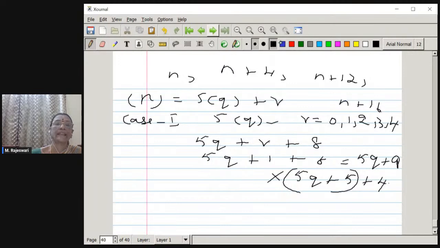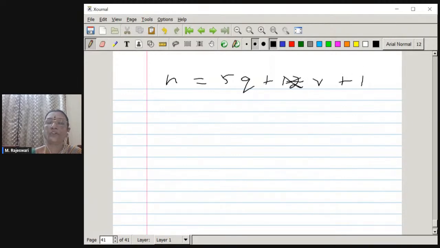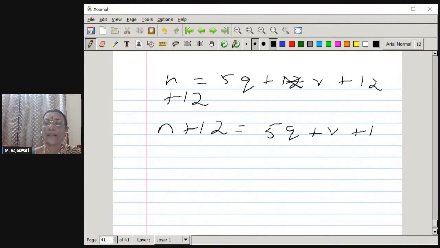And then the next case we can analyze by taking n plus 12. So n is equal to 5q plus r, and then we have to take the value 12 because it is n plus 12. So n plus 12 is equal to 5q plus r plus 12. Here r is going to take the value 2. So if r is taking the value 2, what do you get?